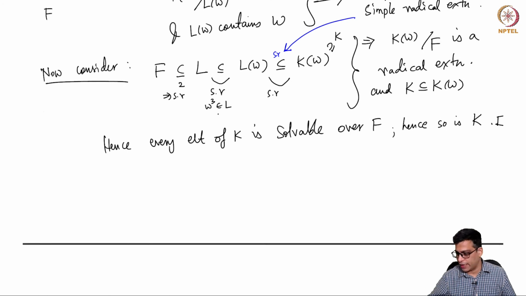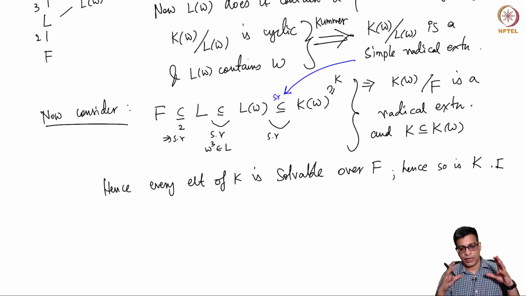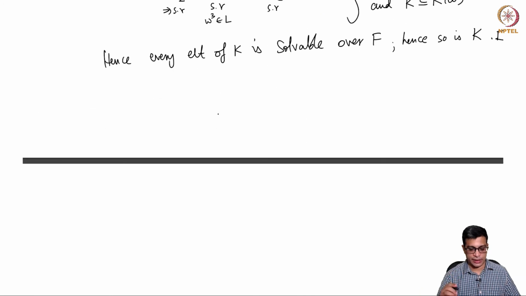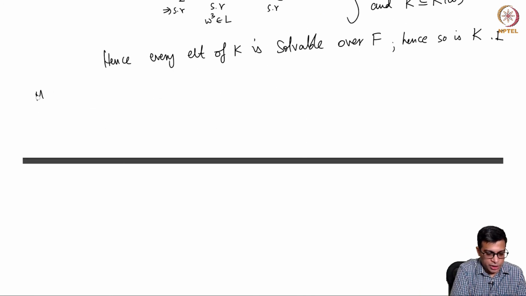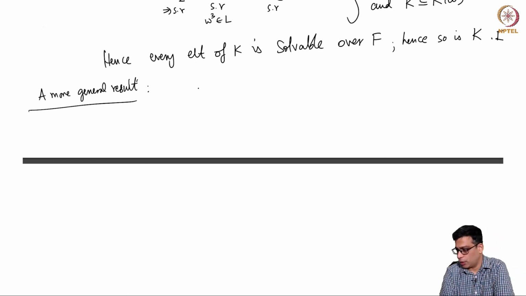So, using this idea, we are going to show later that we can prove that radical extensions are essentially cyclic extensions. Okay. So let me end this video by stating a more general result that comes out essentially from the same proof.